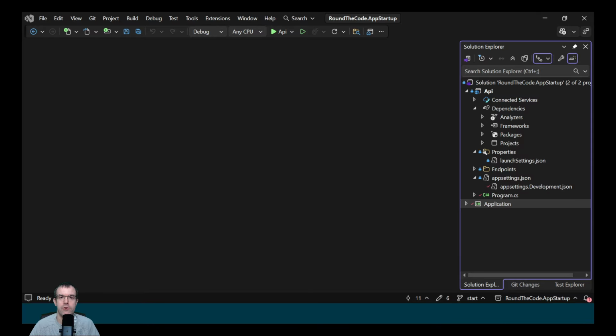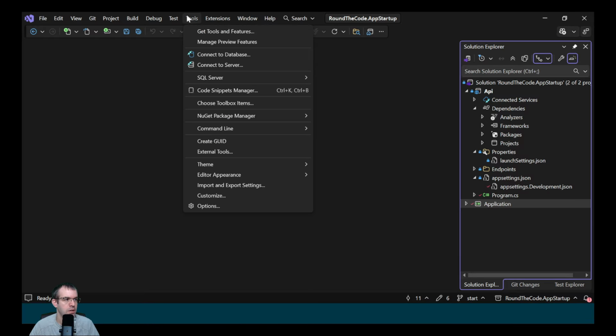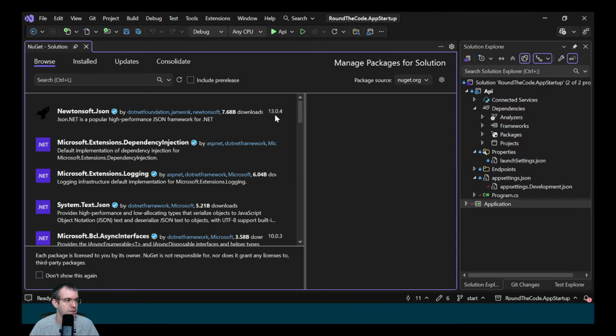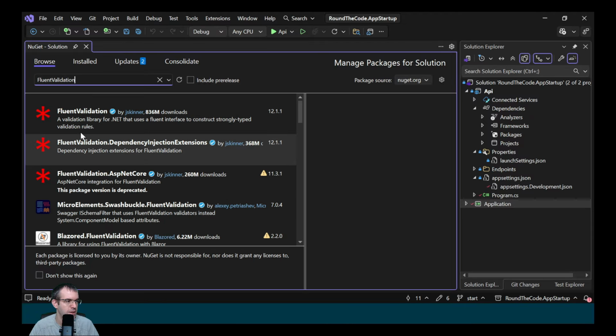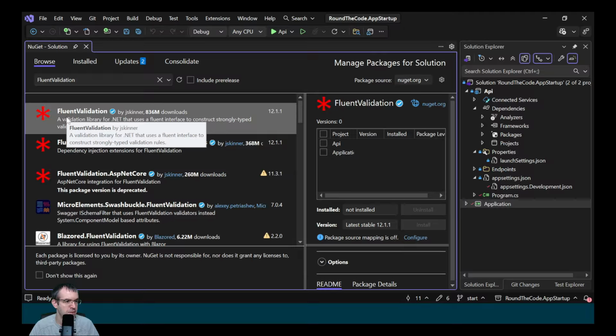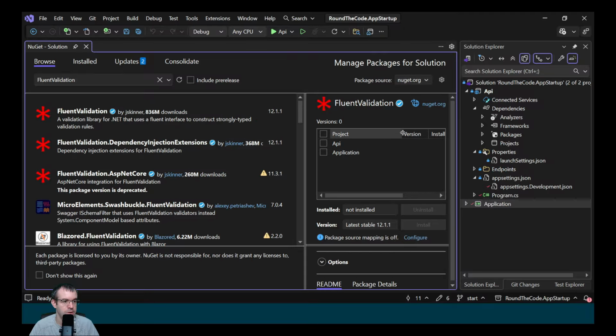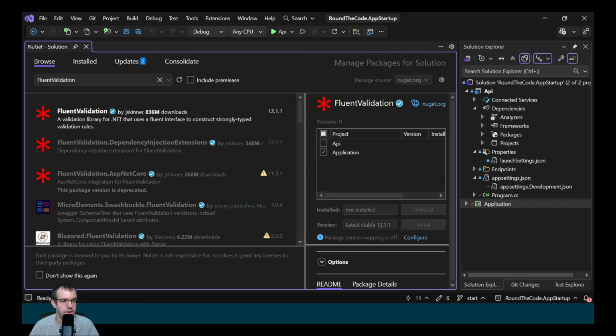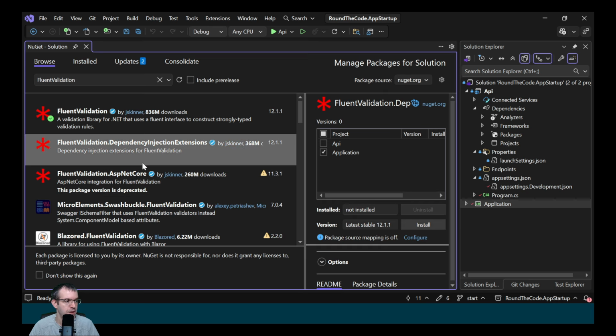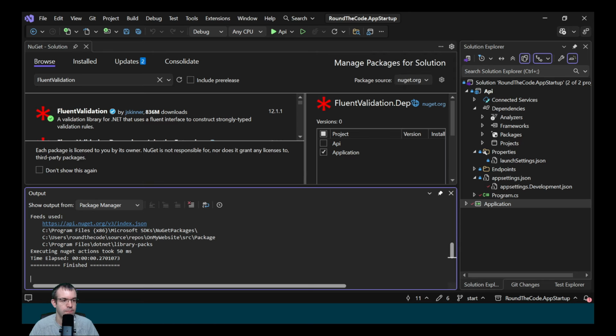Next, we want to install FluentValidation. Go to Tools, NuGet Package Manager, Manage NuGet Packages for Solution. Select the Browse tab and do a search for FluentValidation. We're going to add FluentValidation to the application project. The API has a project reference to the application. We also want to add FluentValidation.DependencyInjectionExtensions. Again, we'll add it to the application project.